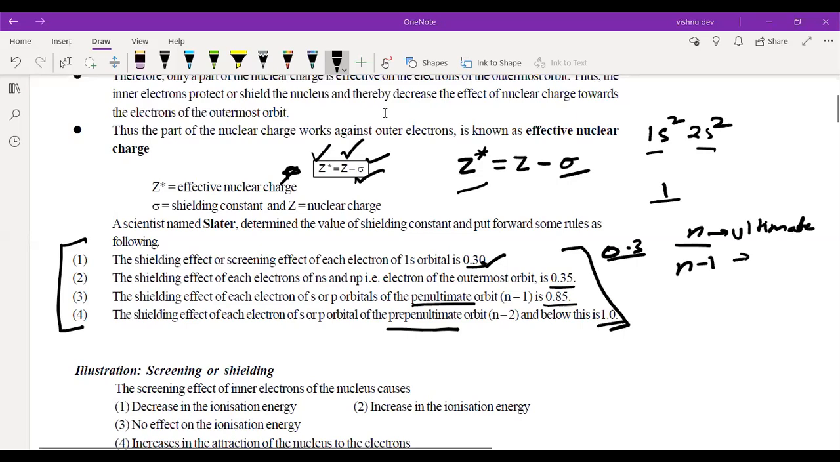Now, why did I teach you effective nuclear charge? Because when you talk about properties, all the properties depend on effective nuclear charge, be it ionization energy, electron affinity, size, or electronegativity. Every property depends on effective nuclear charge. That's why it is very important to understand the basic concept of effective nuclear charge.